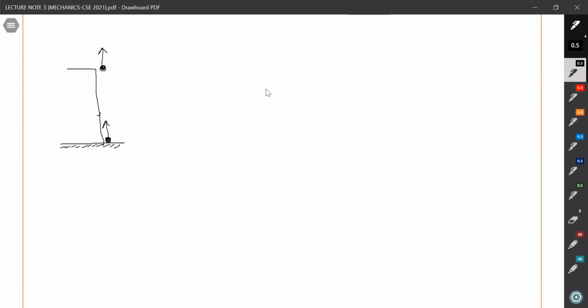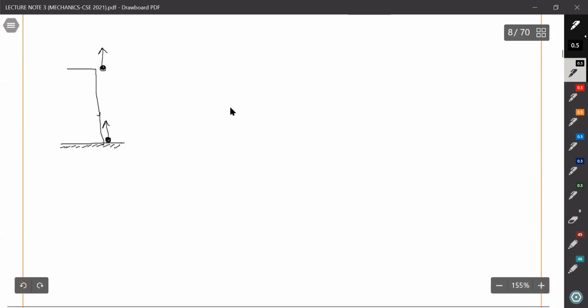Before going further, I want to tell you one thing also. Suppose you throw one ball upward from here, and another one from here, 1 and 2. This is 1 and this is 2.